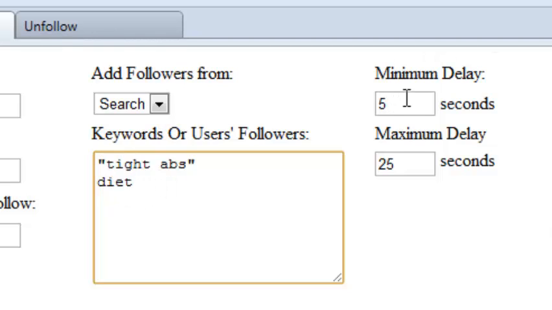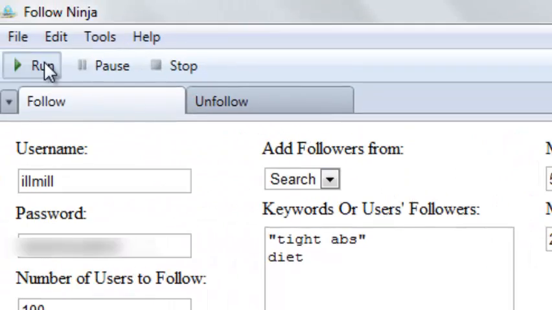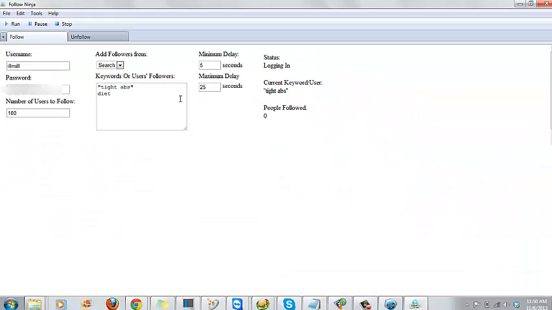And then you need to enter a delay, and this is how it looks natural, like it's just you going through there following people. So it'll create a delay between following people, a random amount of time between 5 and 25 seconds or whatever you want to set these variables to be. And it'll give you the status, and you'll know what it's doing right over here. Then you just click run and it starts up.